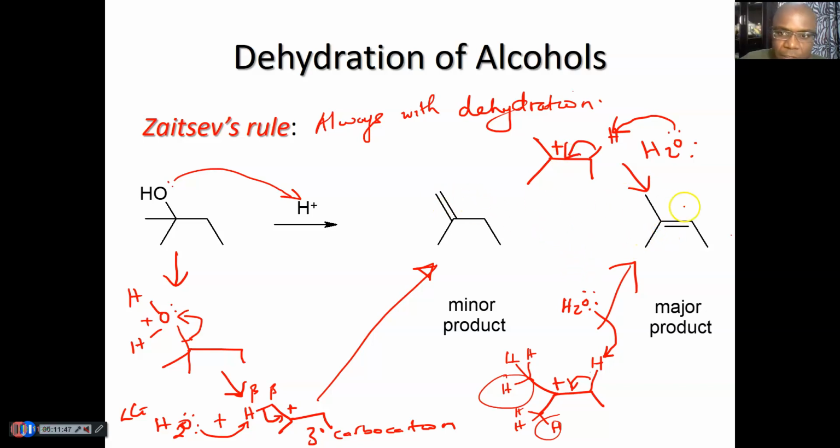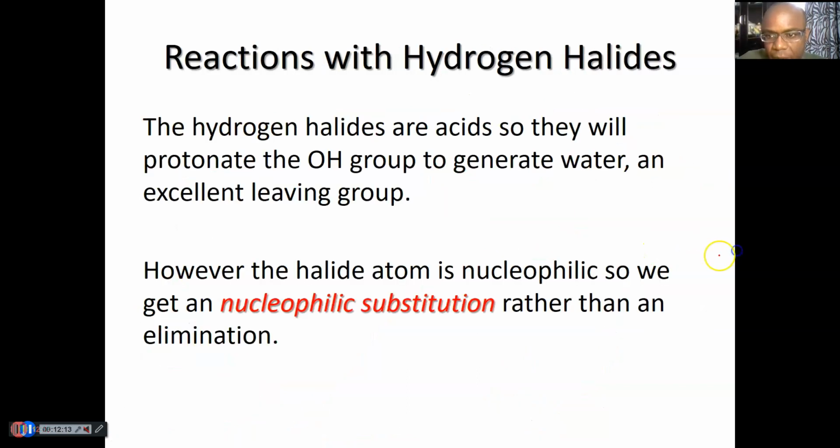Of course, the water, after it takes out the hydrogen, is going to form hydronium ion. That's inorganic. Our concern are these 2 organic products. Now you have a CH2 here, you have an R group, so this is di-substituted. And this one is tri-substituted.